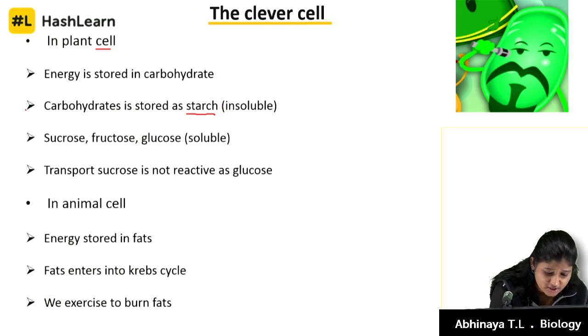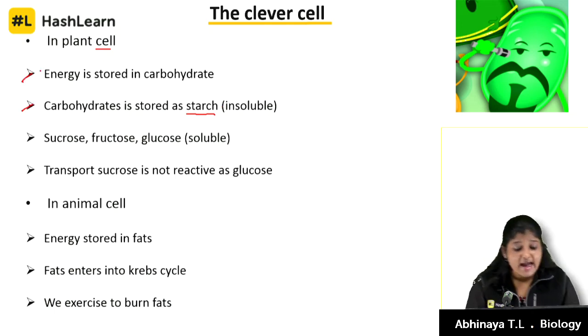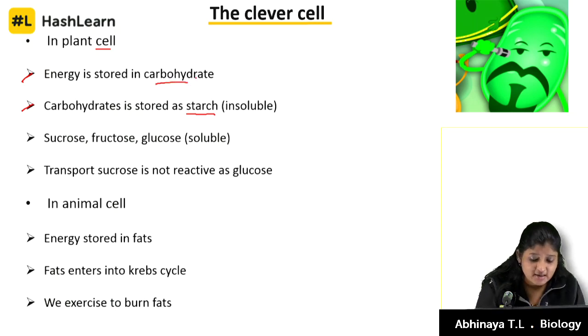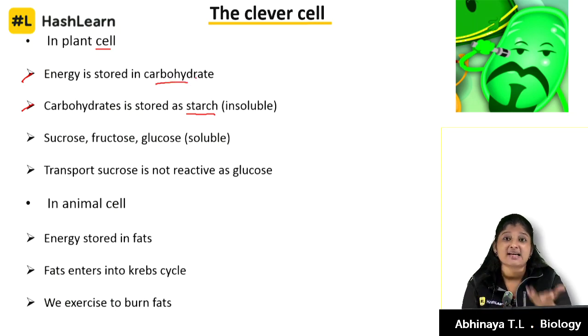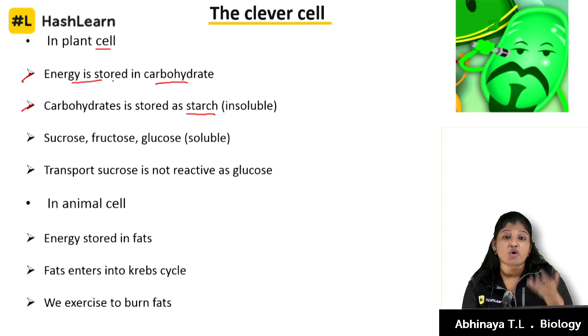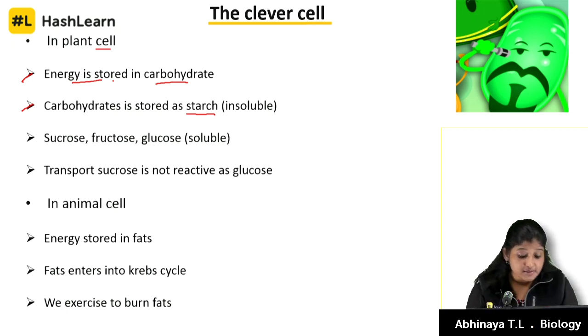During photosynthesis, the highest energy is trapped in carbohydrates, because it's easy to break away. So it is synthesized as carbohydrate and stored as starch, because starch is insoluble.